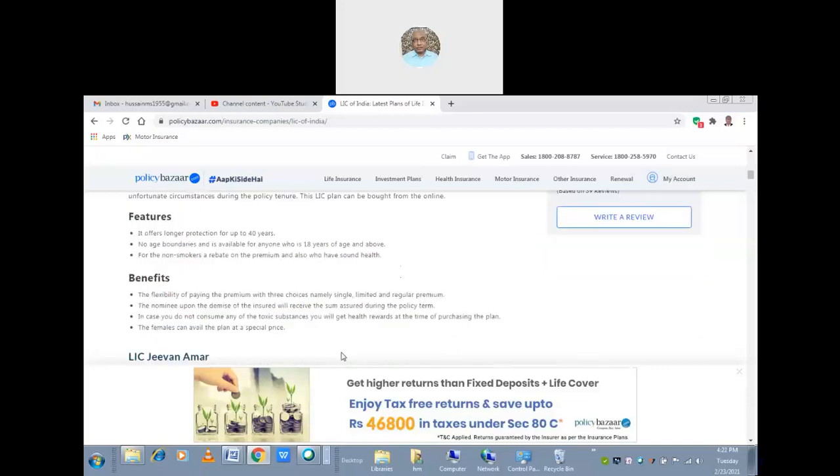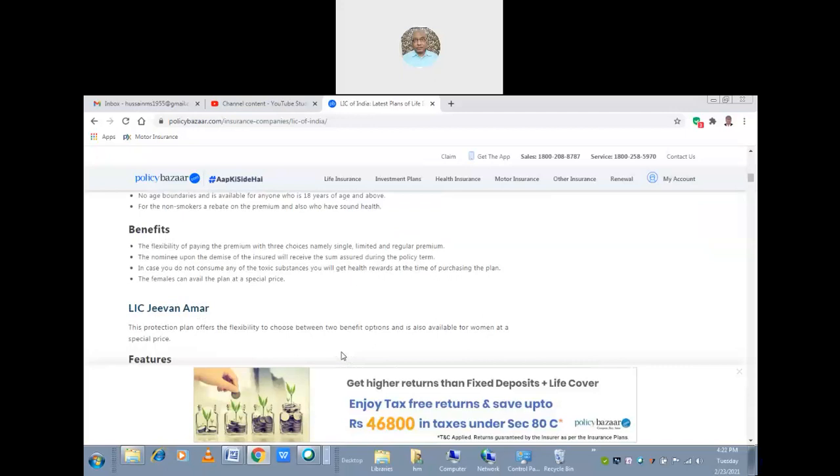So the features they have given as benefits: the flexibility of paying the premium with three choices, namely single, limited and regular premiums. The nominee upon the demise of the insured will receive the sum assured during the policy term. In case you don't consume any toxic substance, you will get health rewards at the time of purchasing the plan. Females can avail the plan at a special price. So there is an incentive given for female holders.